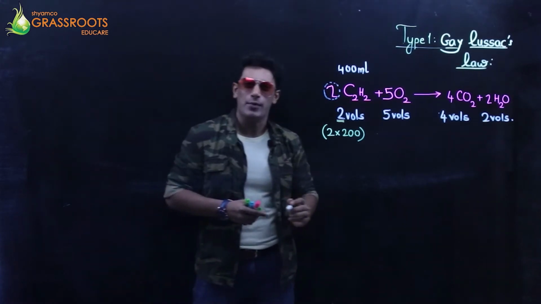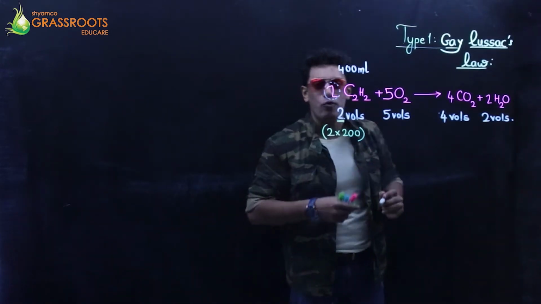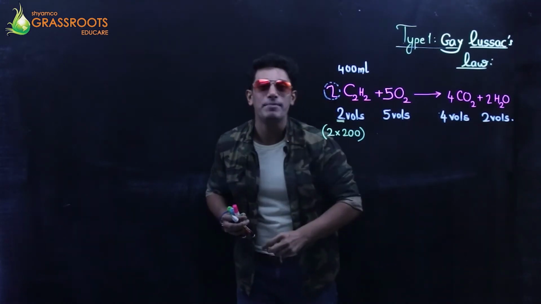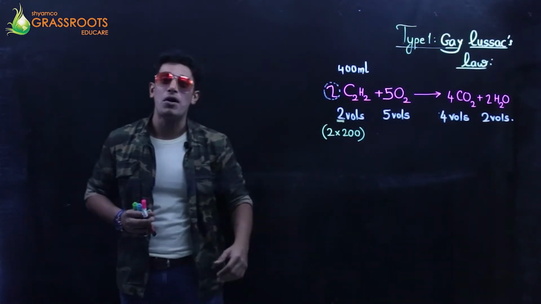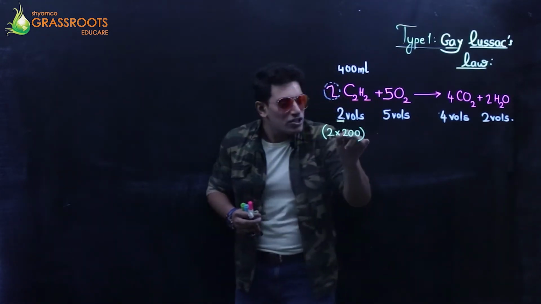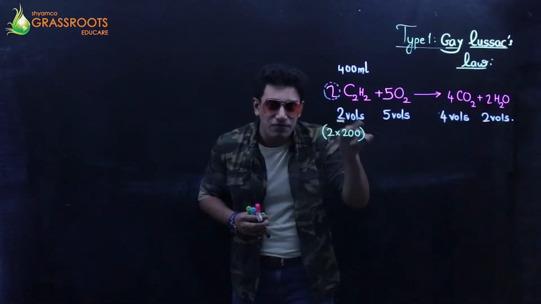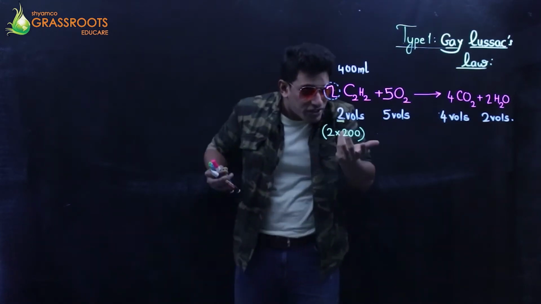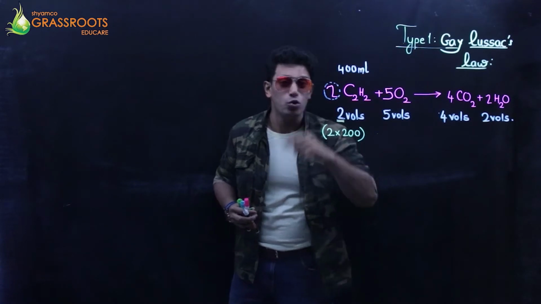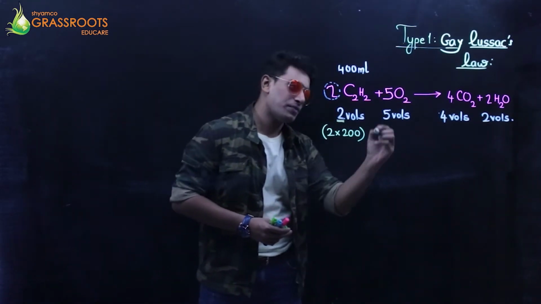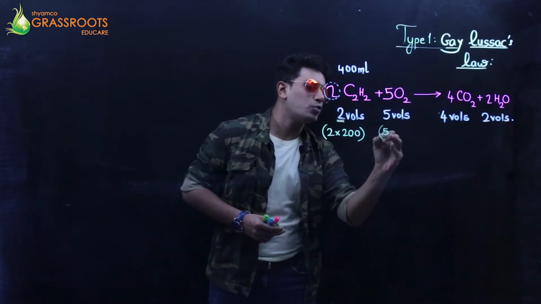In simple language, 2 volumes occupy 400 ml. So one volume, will it occupy 200 ml? Yes. I call it a multiplicative factor. It's my own term. So this 200 is a multiplicative factor. Again, I'm reiterating: 2 into what is 400? 2 into 200 is 400. So the multiplicative factor is 200. This is going to be multiplied with 200 throughout.